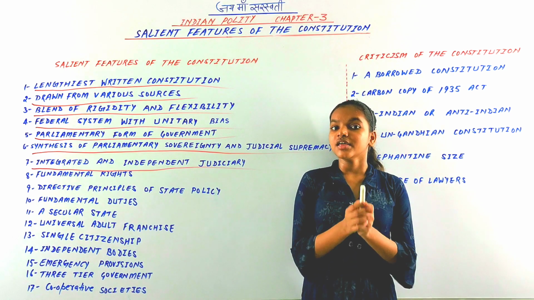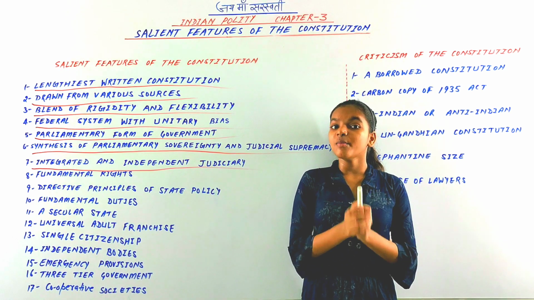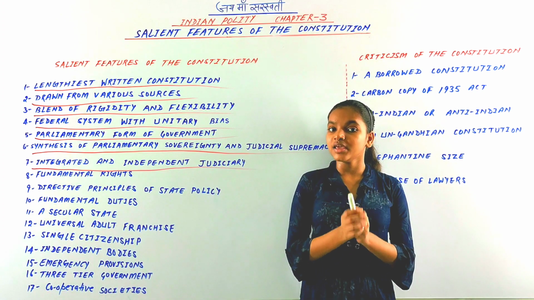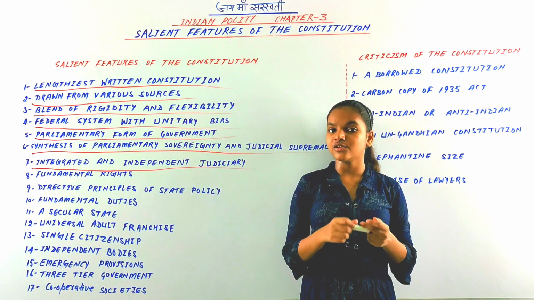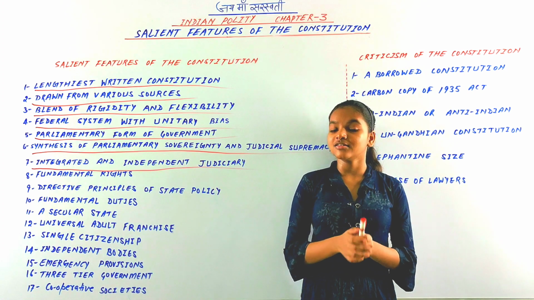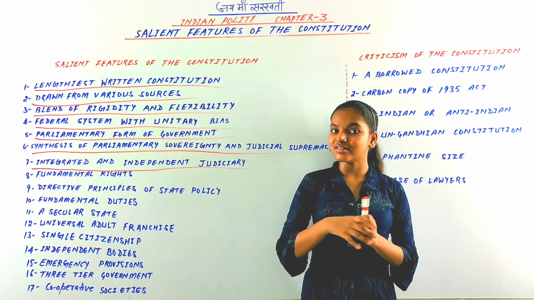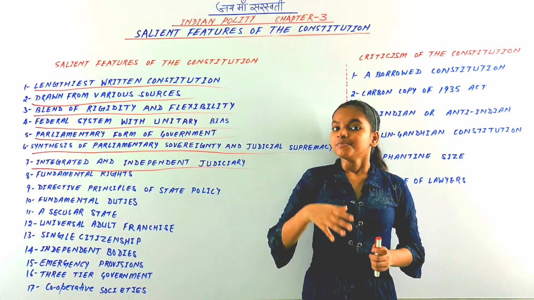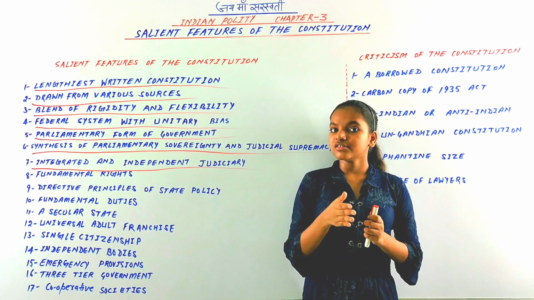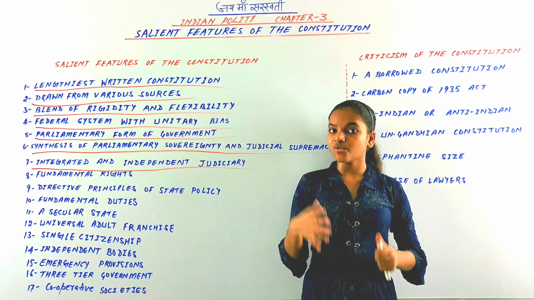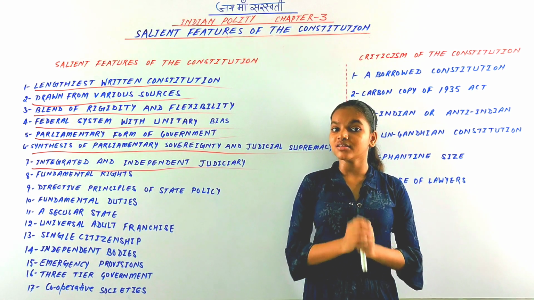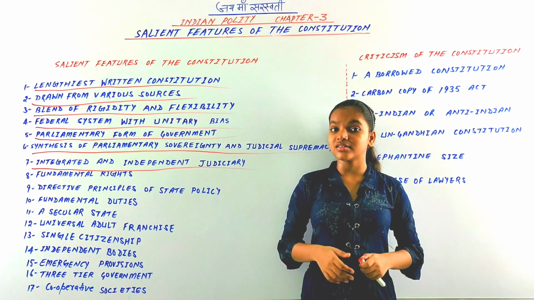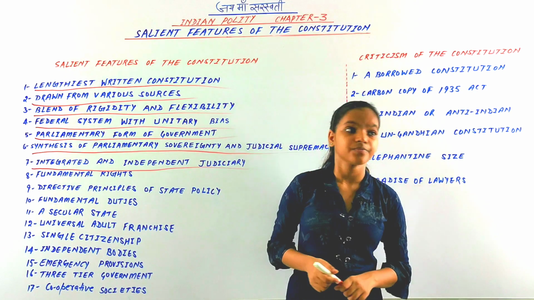So many provisions have been made by the Constitution of India to create an independent judiciary. There is a ban on discussion of the conduct of judges in the legislature, and most important is the separation of the judiciary from the executive, and so on. There have been many provisions to make an independent and integrated judicial system in India.